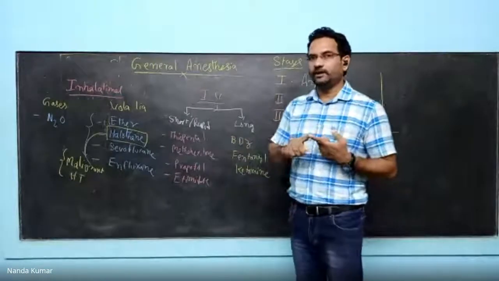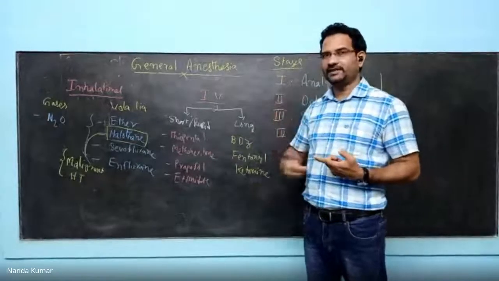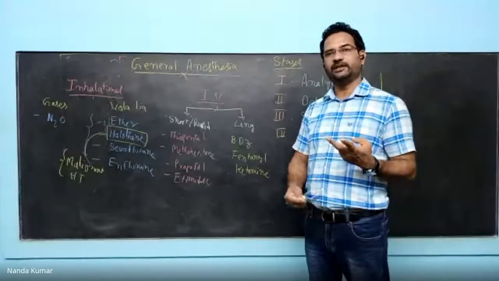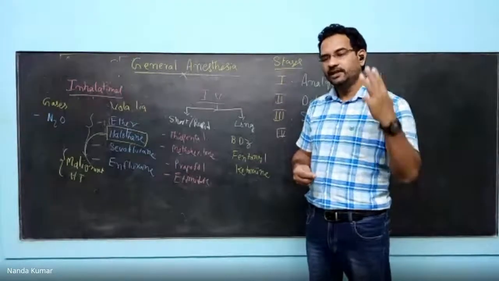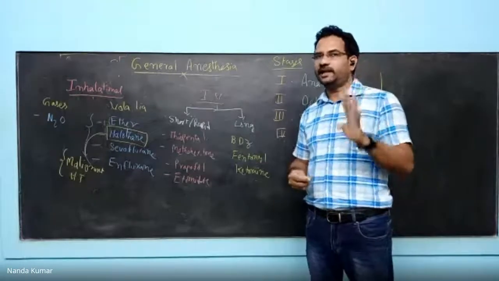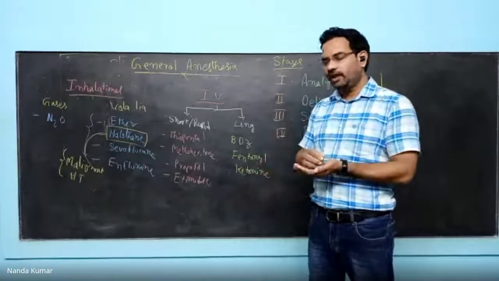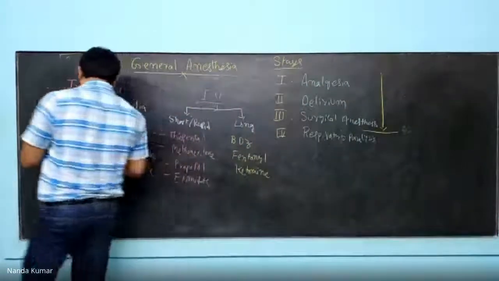Agents like atropine. Atropine is given to reduce bronchial secretion. Agents like anti-ulcer drugs to reduce HCl secretion. Agents like anti-anxiety drugs. Agents like skeletal muscle relaxants. Your muscles need to be relaxed. In that group, you have a drug called succinylcholine.